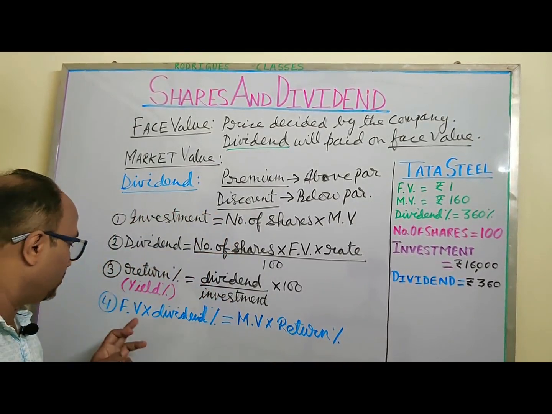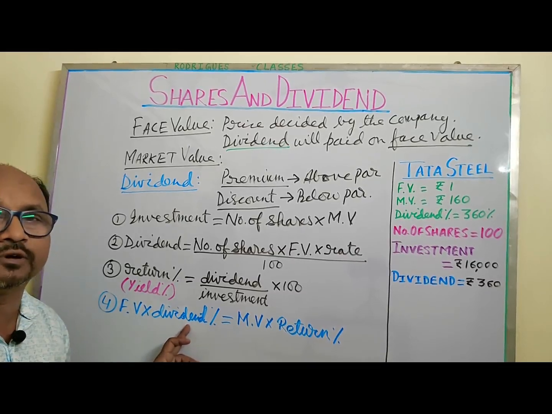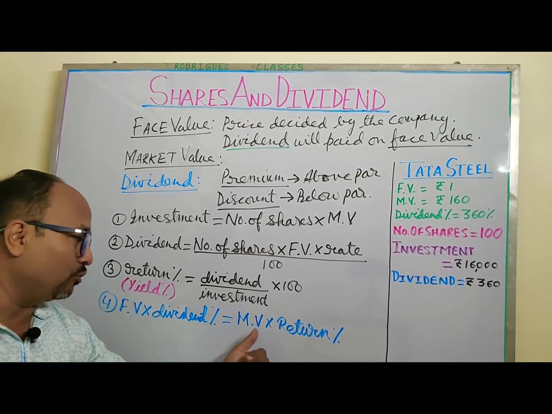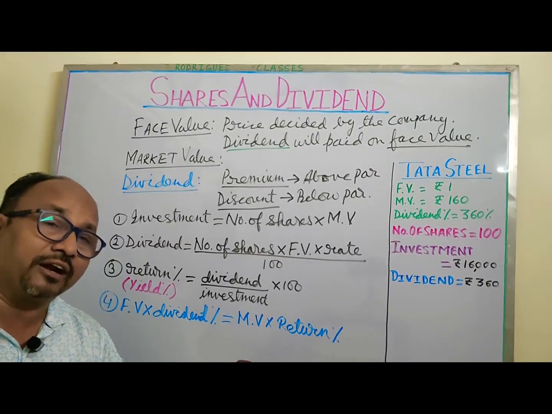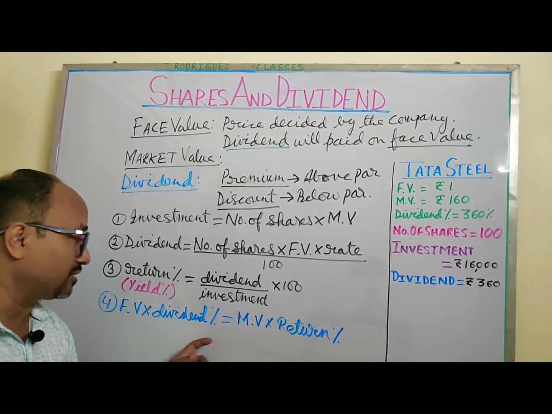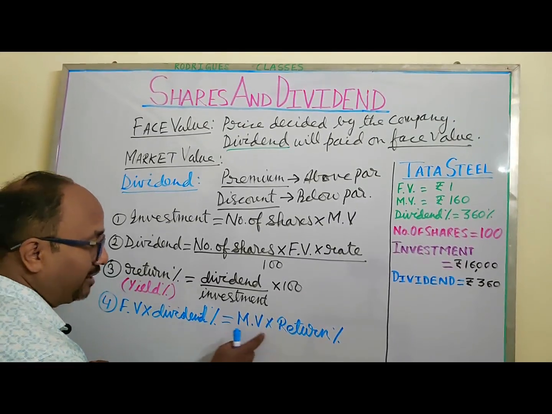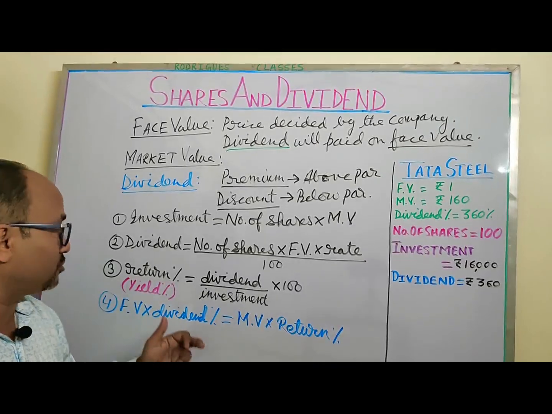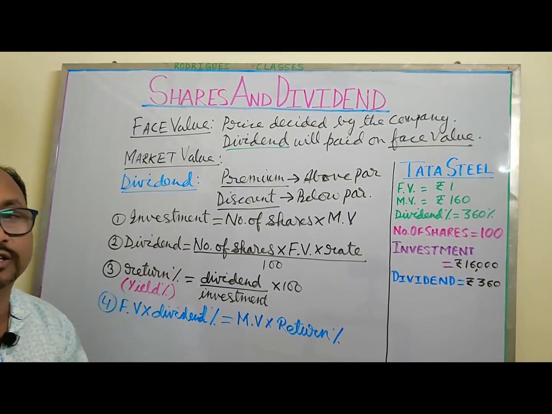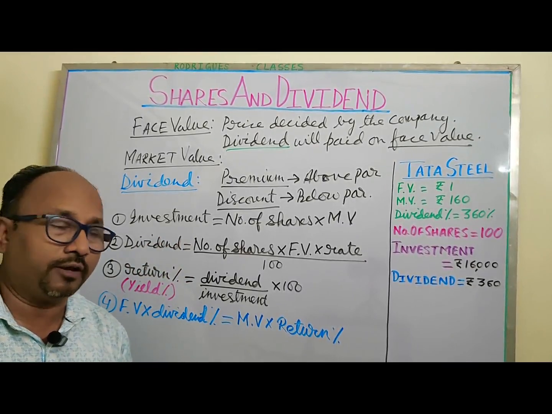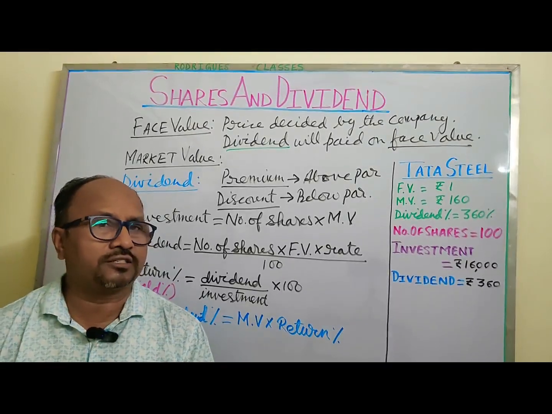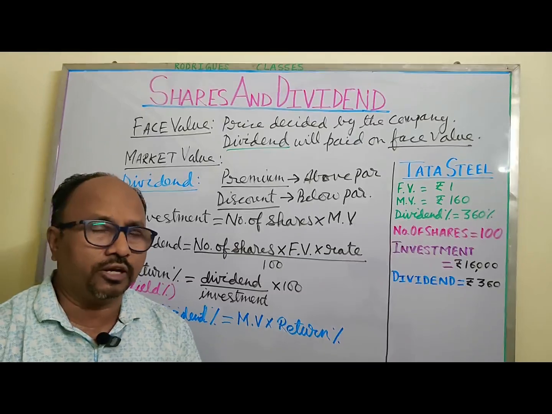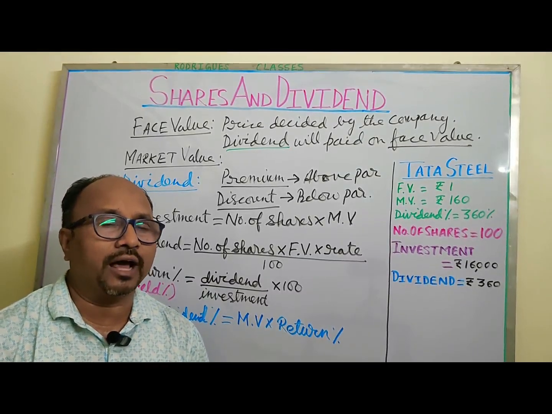See, when I do face value multiplied with dividend percent, I come to know how much I am getting back. If I do market value into return percent, that also gives me my income. So both are same. So 4 things are involved here. You come to know 3 values. The 4th one can be found directly by this, instead of using the 2nd and the 3rd formula separately. Basically, in most cases, the sums are more or less direct to formula. But in some cases, you need to be careful about what is being done.